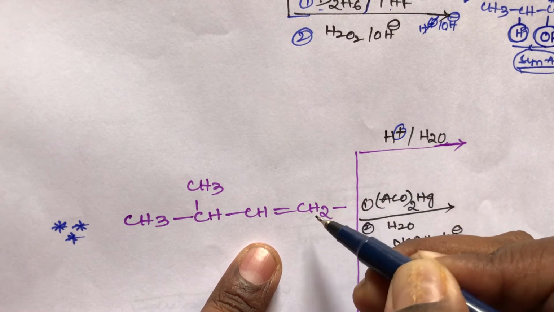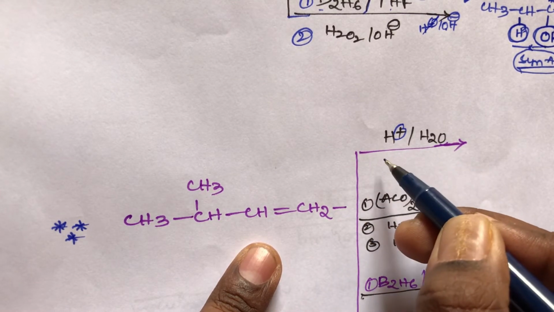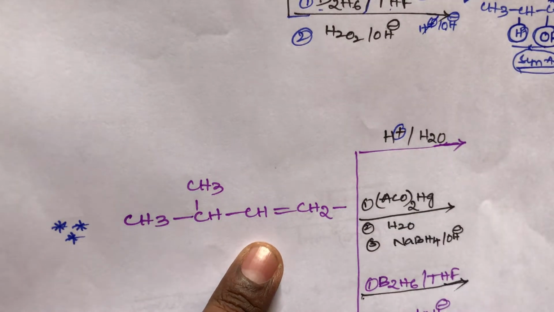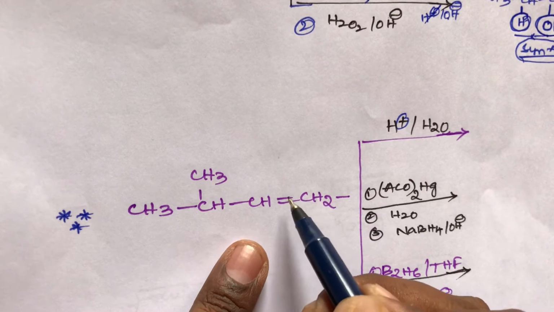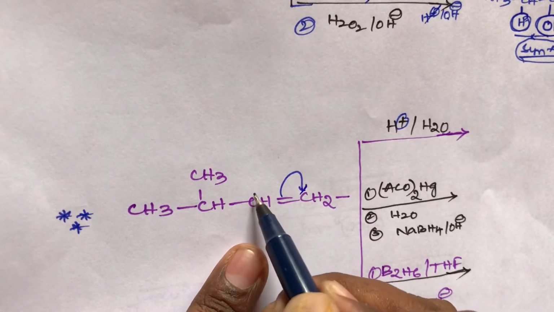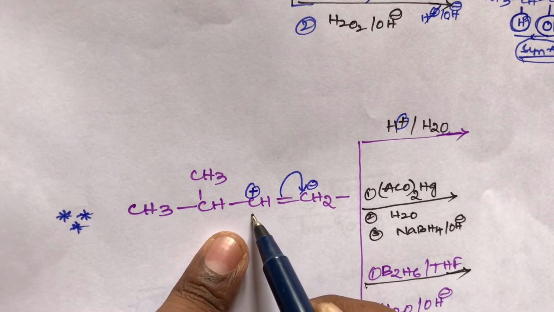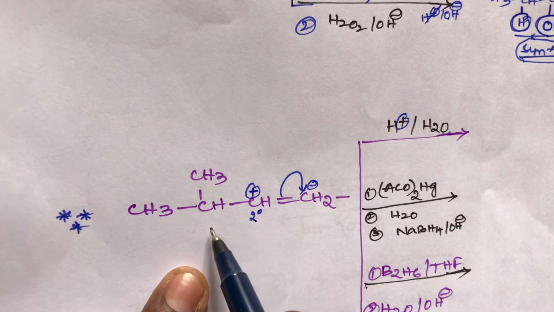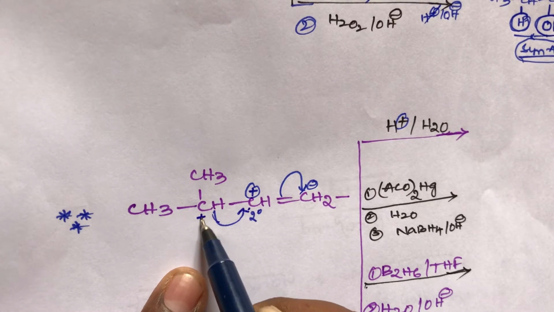Hydration, addition of water: alkenes react with water in the presence of an acid catalyst, an intermediate carbocation is formed, and rearrangement is also possible. So here this bond shifts towards here, this carbon gets a positive charge and this carbon gets a negative charge. After this, a secondary carbocation is formed. The secondary carbocation wants to become a tertiary carbocation, so hydride shifting happens here. So here also a tertiary carbocation is formed.